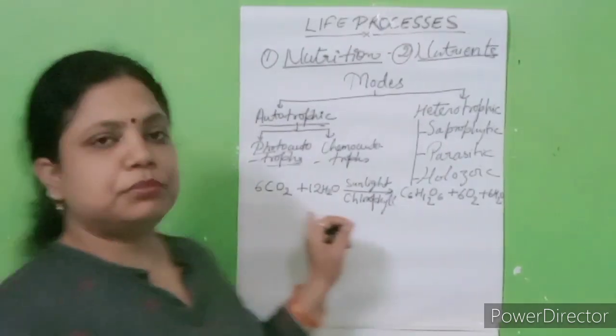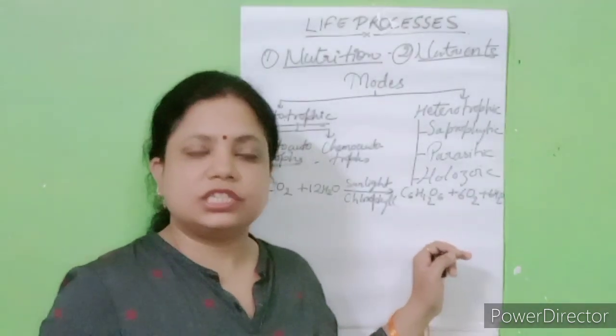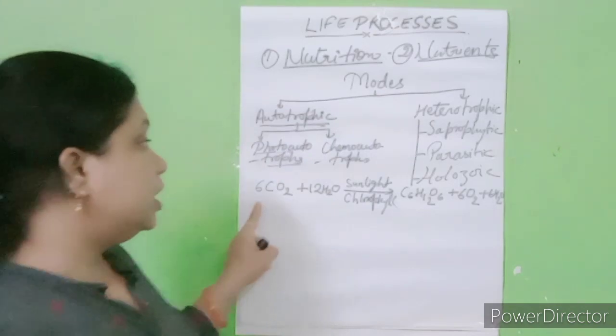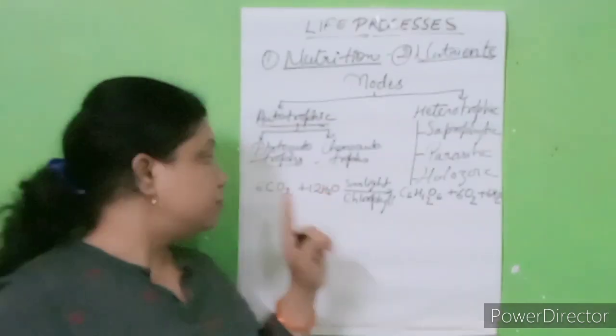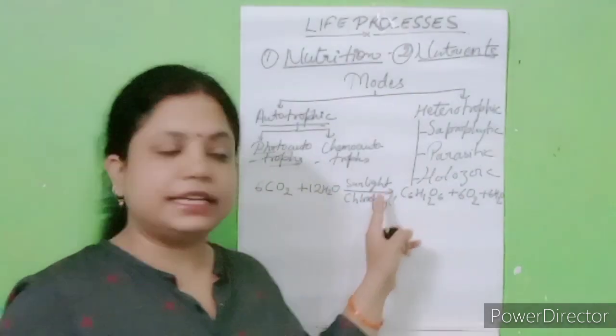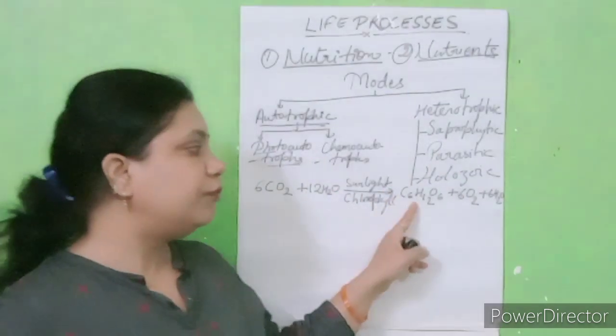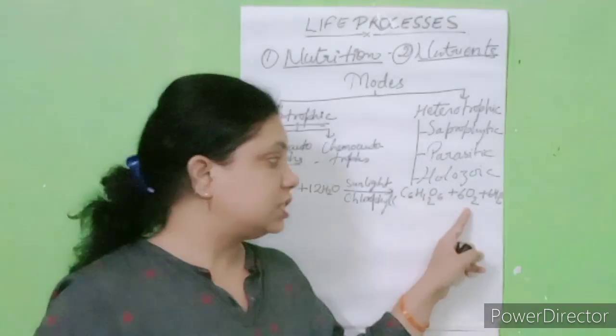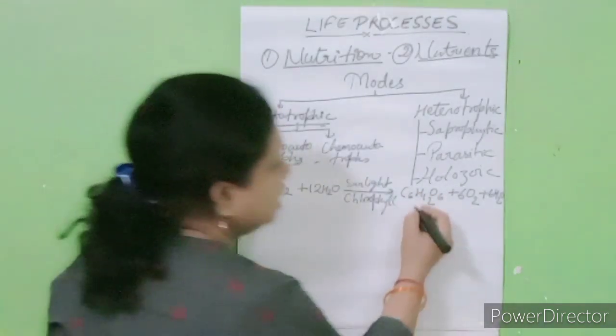So this is a very important photosynthesis equation, you learn it. The plants use carbon dioxide and water in the presence of sunlight and chlorophyll, and they form glucose, oxygen and water.